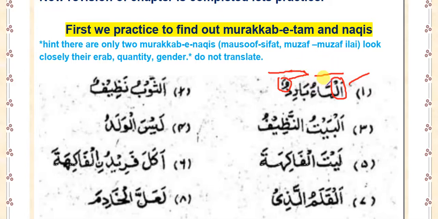And so is this a muzaf ilayh? No, this is also not a muzaf ilayh. Why? Because muzaf always comes first and muzaf ilayh always comes just after muzaf. So if al-ma'u is muzaf, then how can al-ma'u be muzaf? Because we already know that the muzaf will never have alif lam on it. Here al-ma'u has alif lam on it, so this means this is also not a muzaf. So this means this will be a complete sentence.